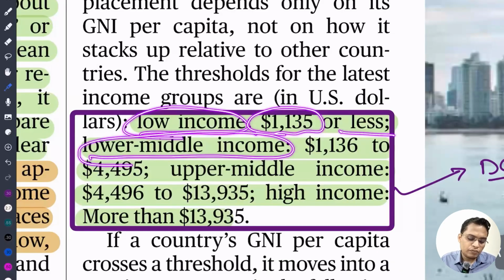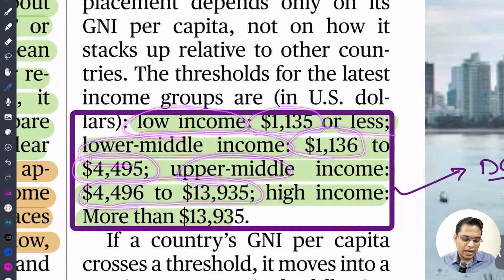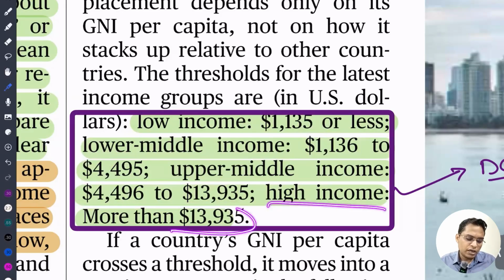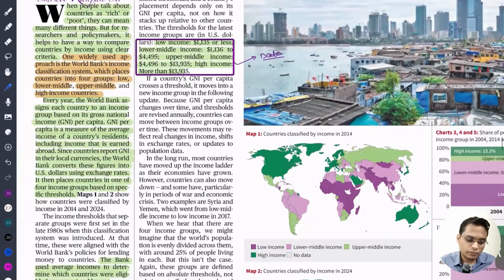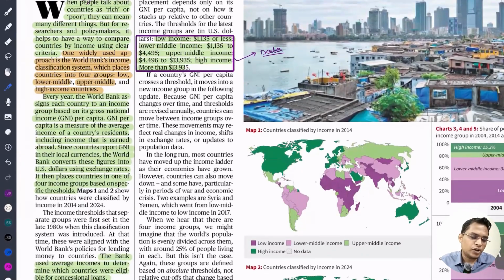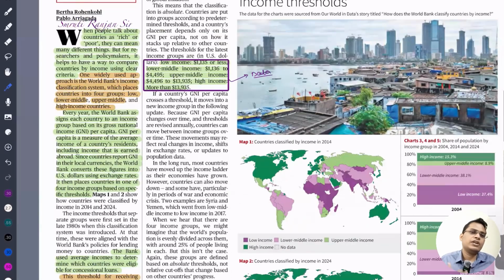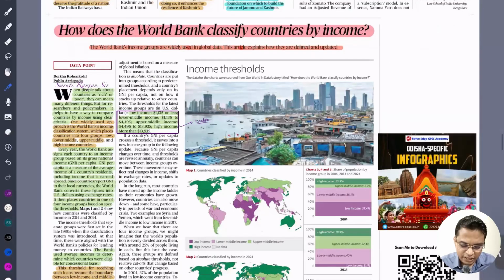Lower middle income 1136 to 4495. Upper middle, 4496 to 13935. High income country, above 13935. So on that basis they are categorizing the countries by income. Okay, so on that basis different countries are getting benefits at the national and international level.